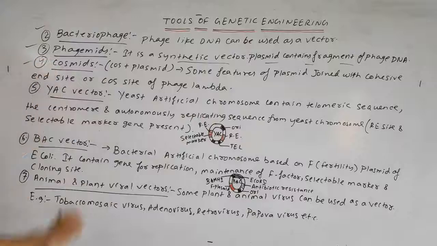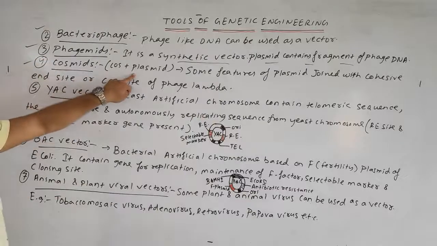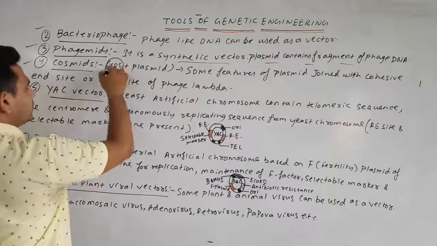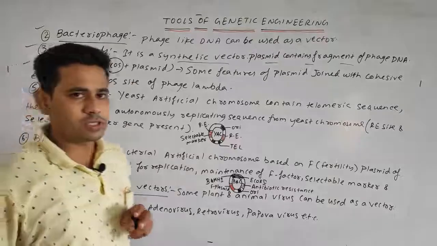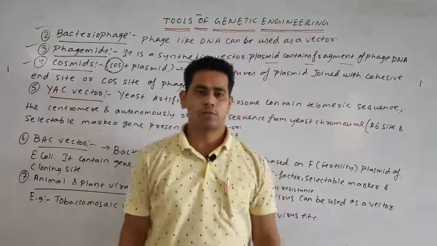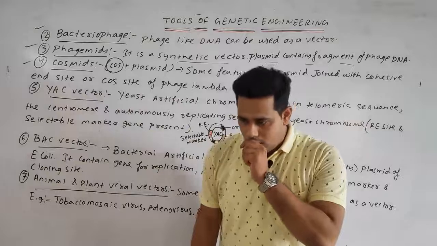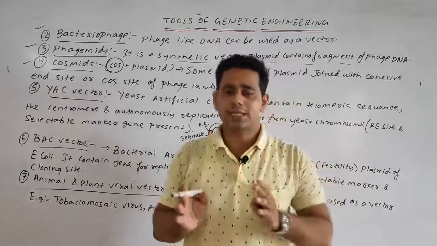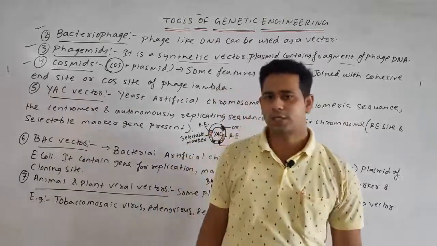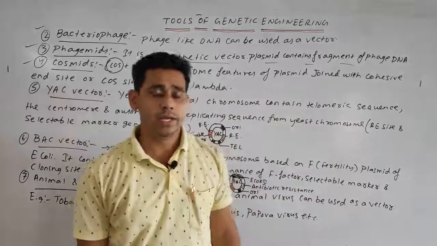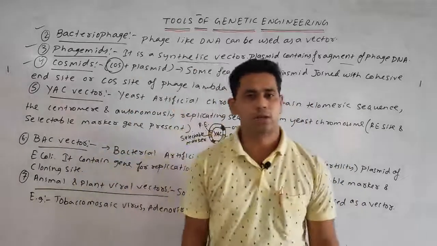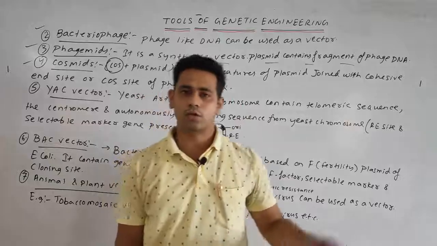Next, the cosmid, cos plus plasmid. Cos means the cohesive ends or sticky ends produced by a restriction endonuclease cut. We discussed that if the DNA is cut unequally, cohesive or sticky ends are produced, and the other type is the blunt end.